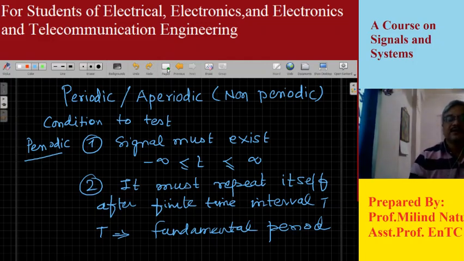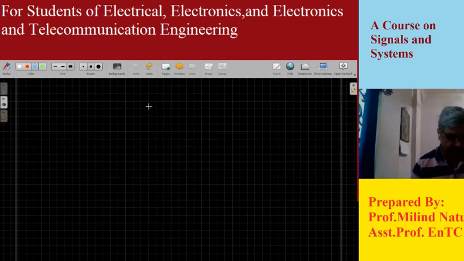So these two conditions are necessary for a signal to be periodic.